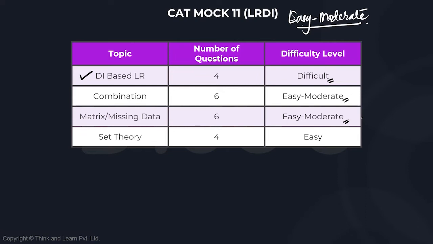And the last set, theory, was pretty easy. Once you figure out how many people surveyed liked Mughlai cuisine or Italian or Chinese, the questions were also very straightforward and they were very easy to solve. So I'll consider the last set as easy. So overall, it's easy to moderate.